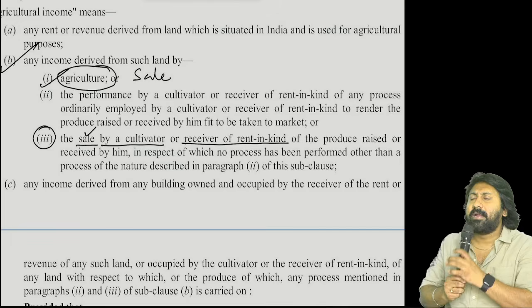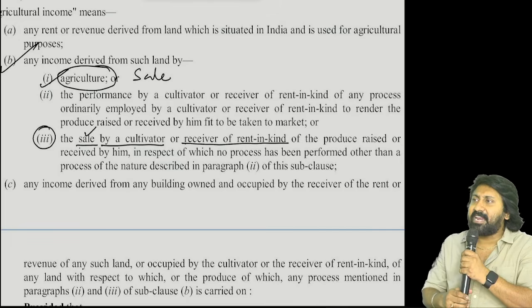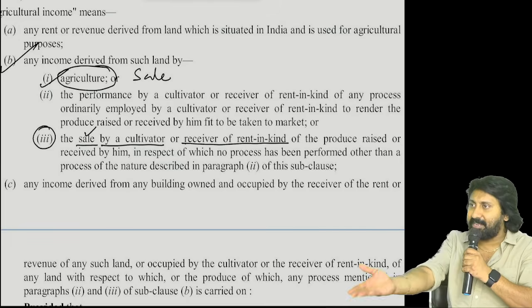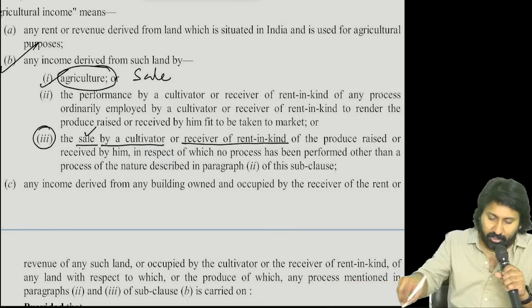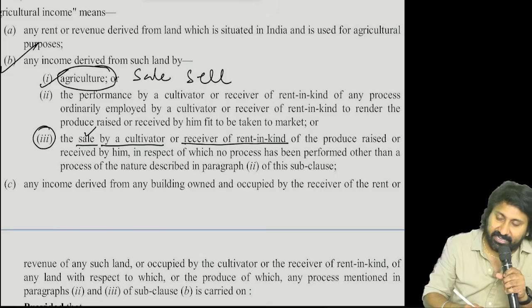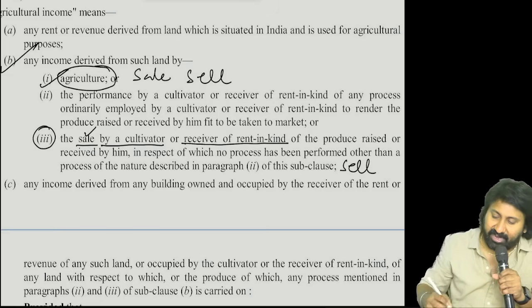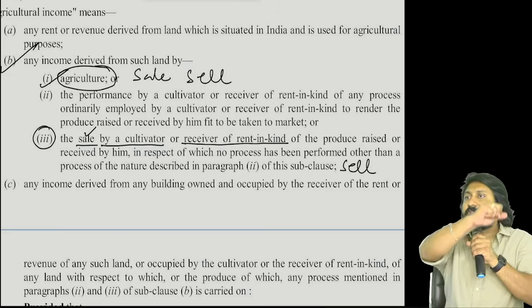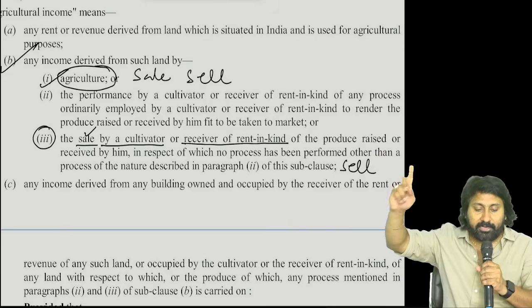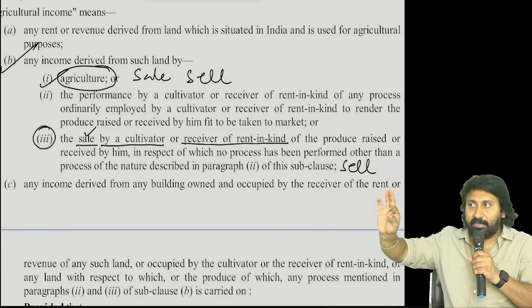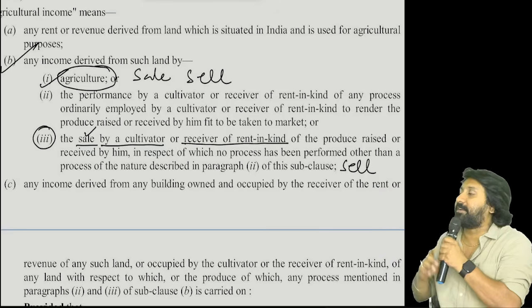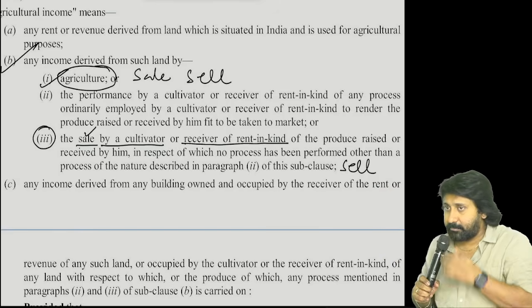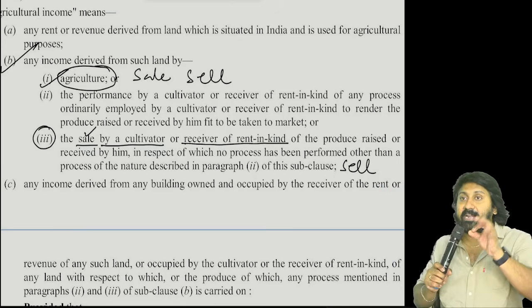Tell me, agriculturist can get the income only in one form, by selling the produce he received. So, this is indirectly what activity? Sell. This is also indirectly what activity? Sell. Now you answer my question clearly. Point B, item 1 and item 3, both of them are talking about one activity. What is that activity? Loudly. Sale. And a seller activity.